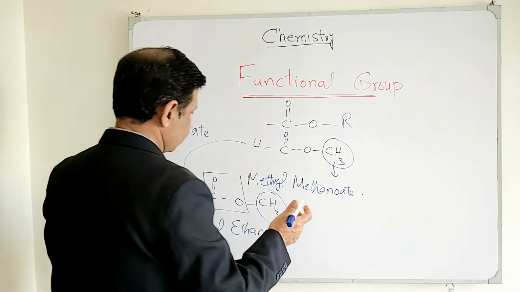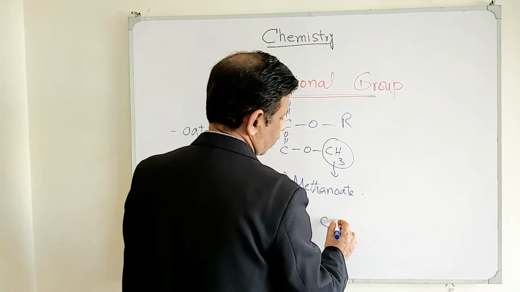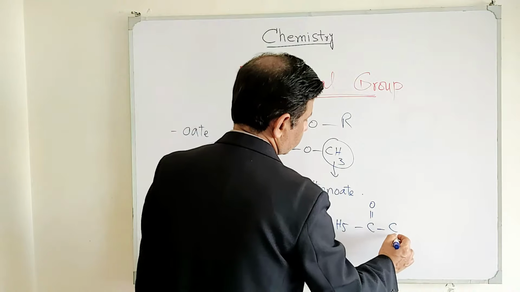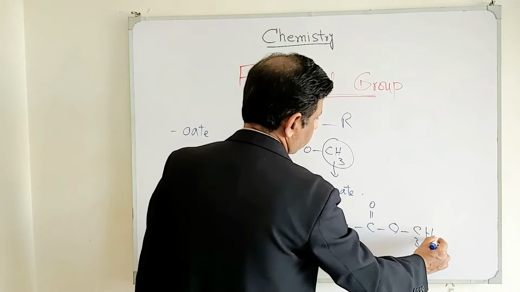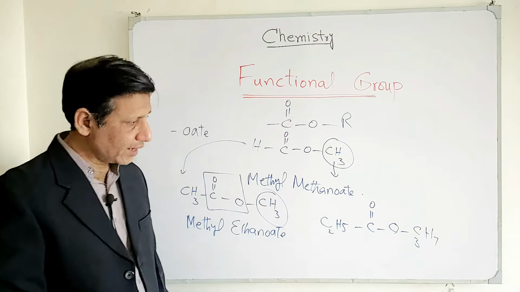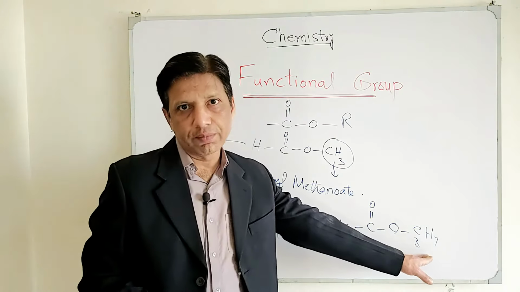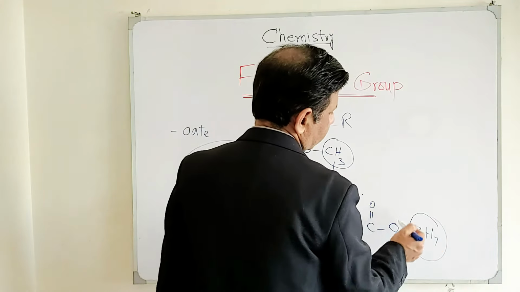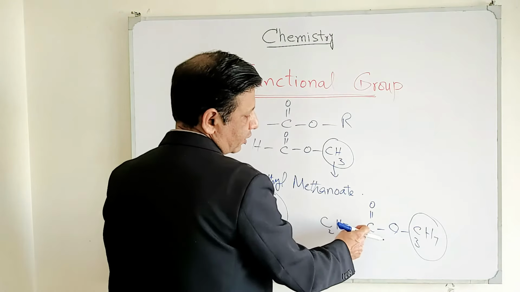So take another example. For example, C2H5, C double bond O, C3H7, and we are supposed to write its name. This is the formula, and we are supposed to write its name. Very simple. So mark this C3H7, and this C3H7 is called propyl, and take this and this into account.